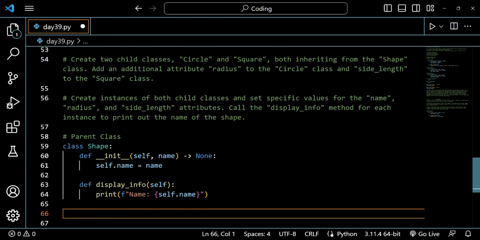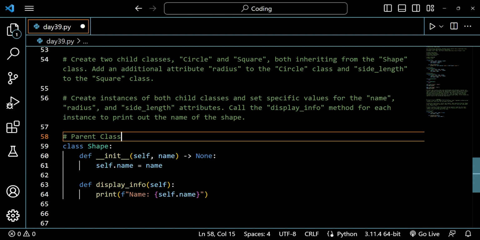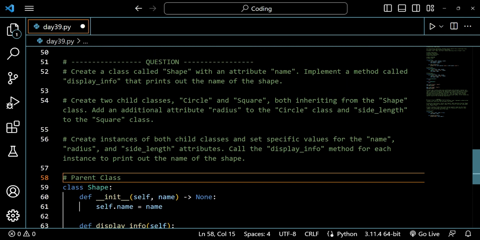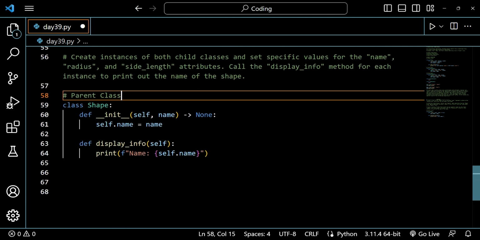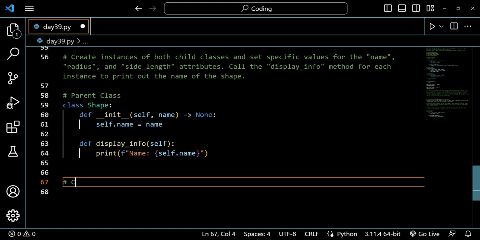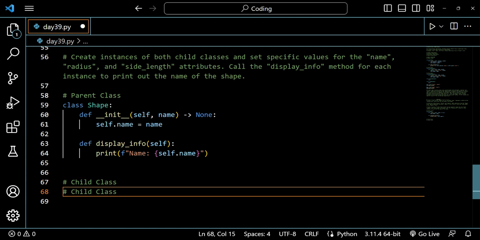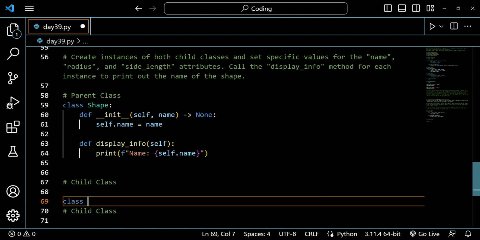Now we know that shape could be anything. It could be circle, it could be triangle, it could be rectangle, it could be octagon, pentagon, anything it could be. So first of all, let's see what shape they are asking us to create. Create two child classes, circle and square. So we have to create two child classes. First of all, we will be creating a child class as a square, and we will be closing it by parentheses, and inside those parentheses we will be writing the name of the parent class, that is shape.